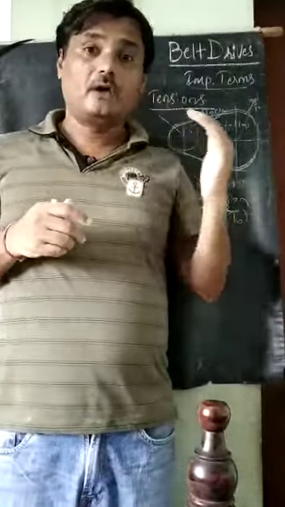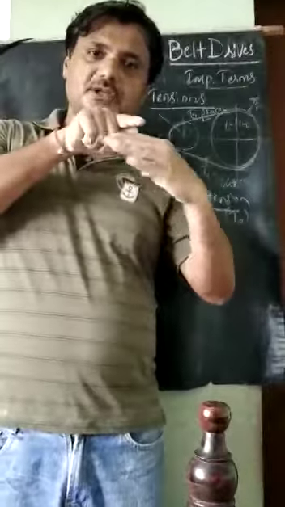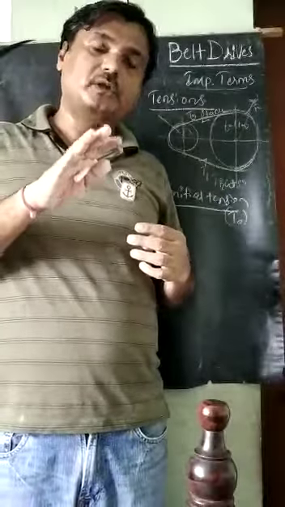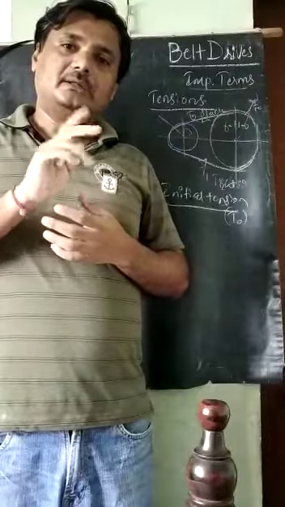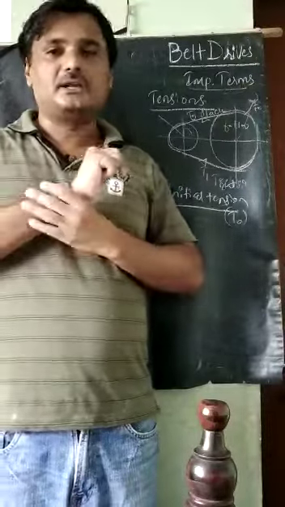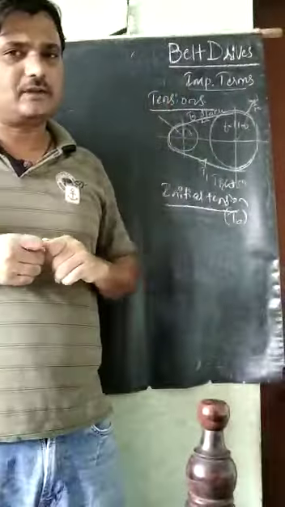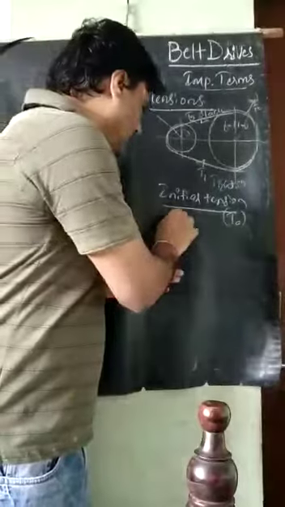Why? Because an opposite force is there. To rotate in this direction, the opposite force, which is the frictional force, will be more. So that is called the initial tension. How much is this initial tension? The initial tension is always more at the tight side.